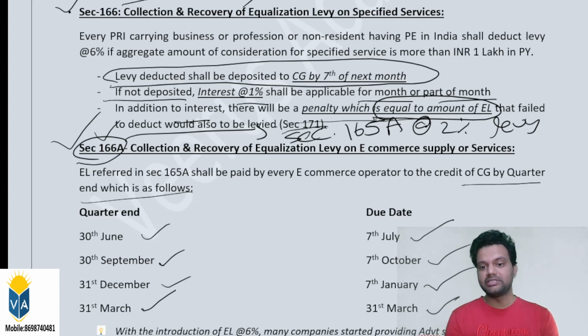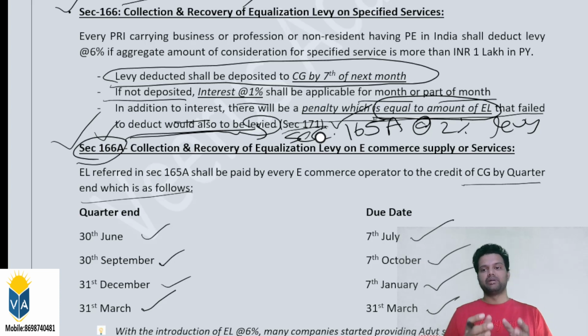There will be a penalty equal to the amount of equalization levy that failed to be deducted. This is as per Section 171. But the maximum penalty is restricted to the amount of equalization levy which is in default, restricted to that amount, and penalty would also be applicable here.